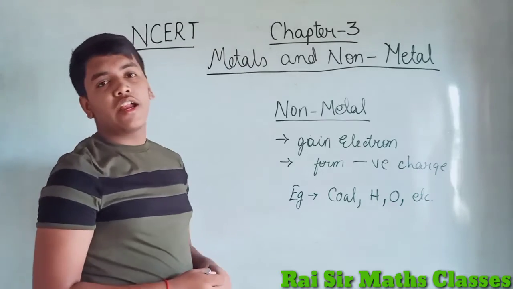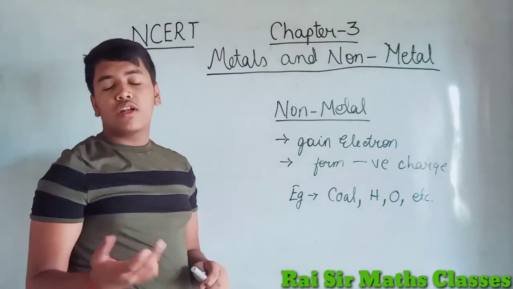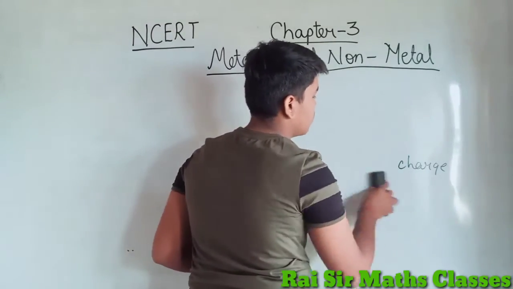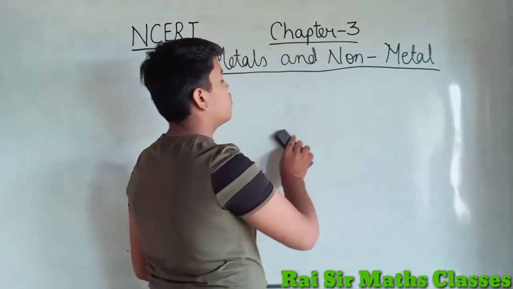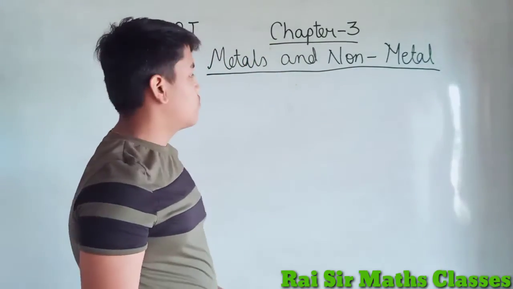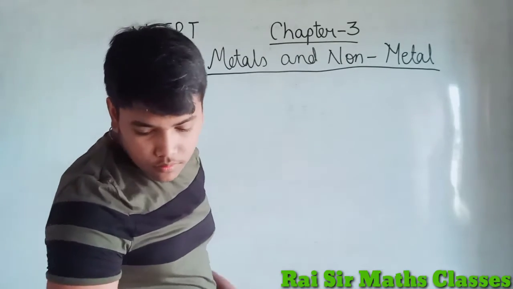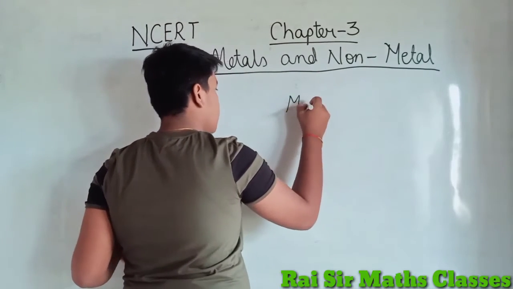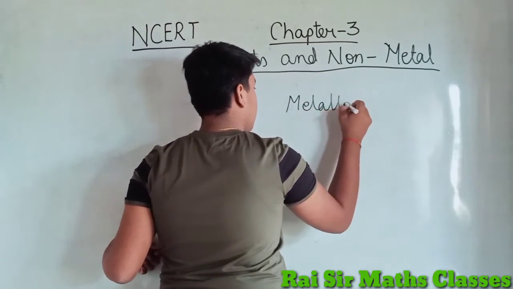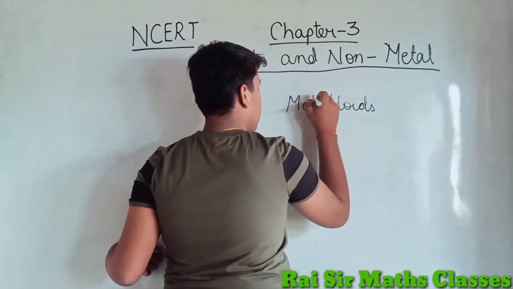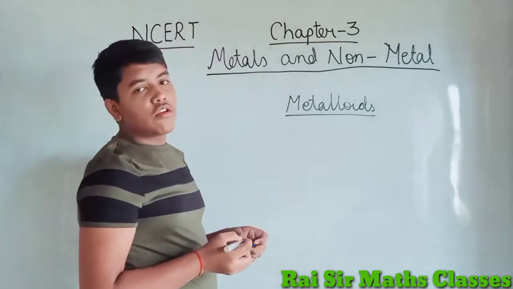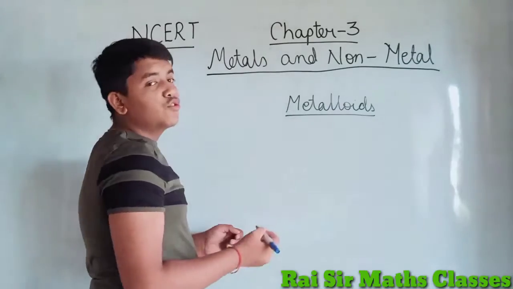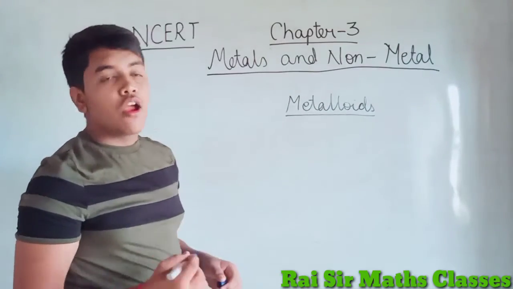And we have the third category, that is metalloids. So let's see what it is. Now it is the third category, as I told you, metalloids. So what is it? It shows the categories of both metal and non-metal.